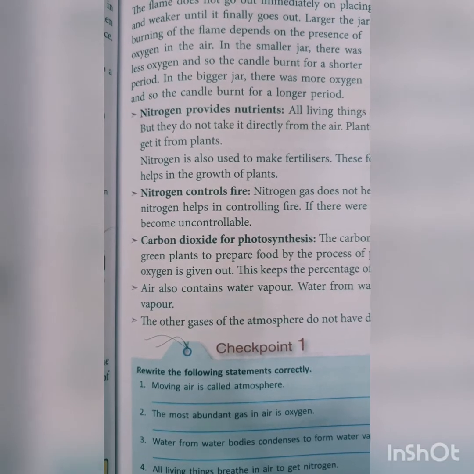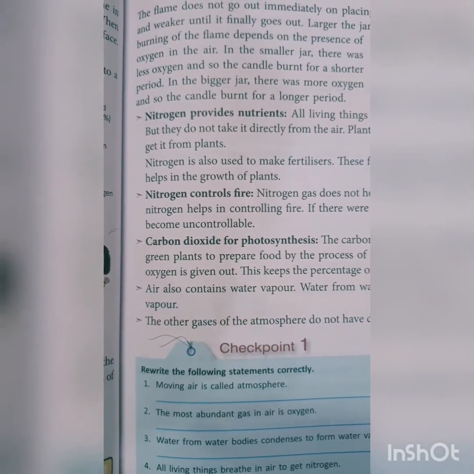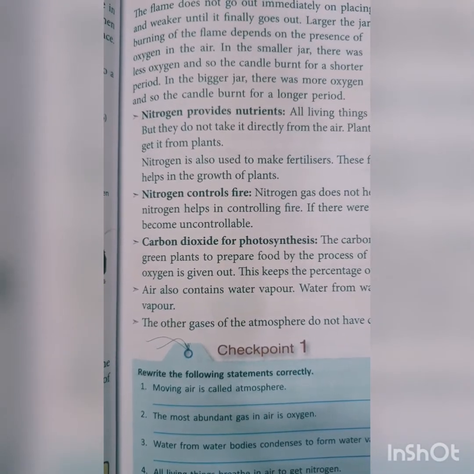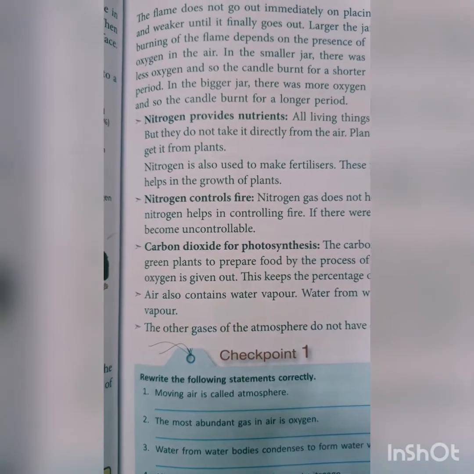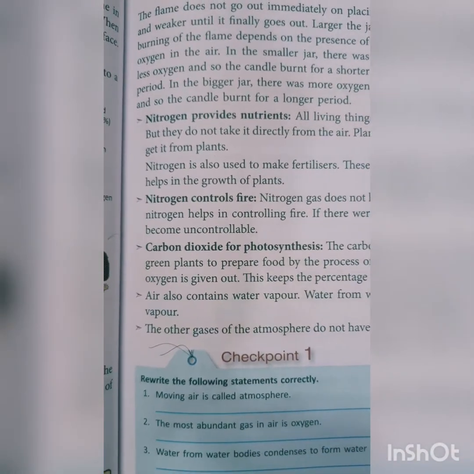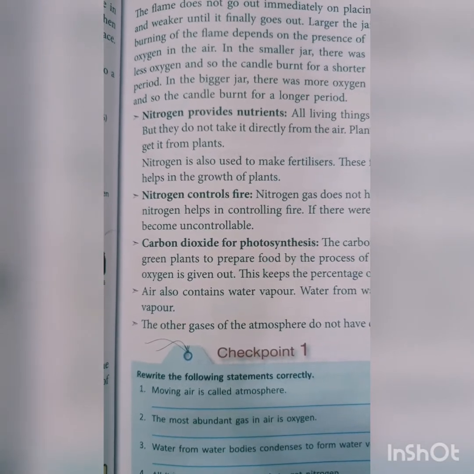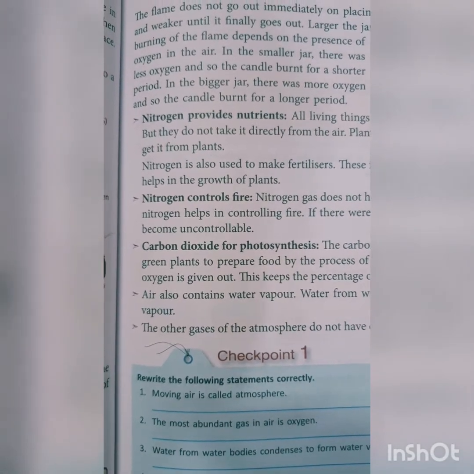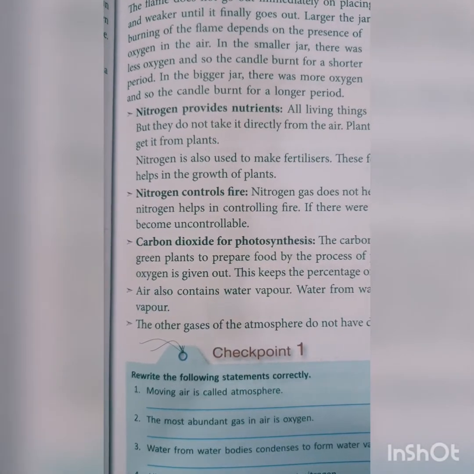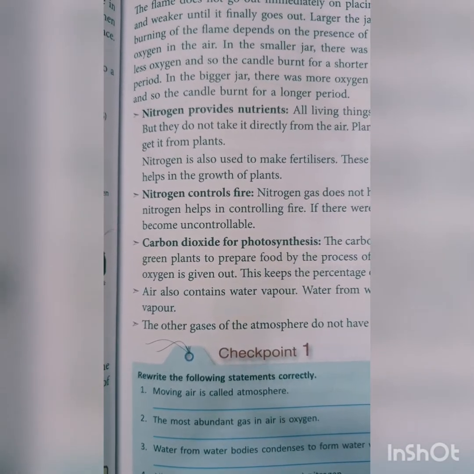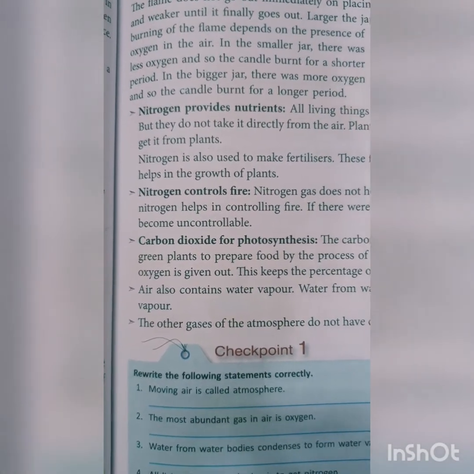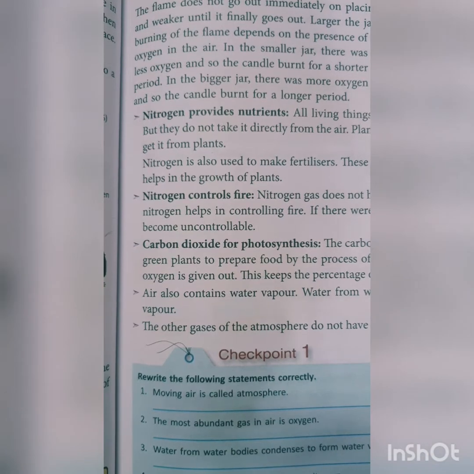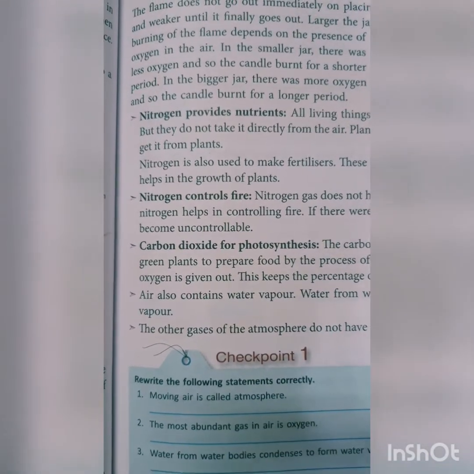Carbon dioxide is present in the air at 0.03%. Carbon dioxide is also one of the important gases of air that is used for photosynthesis. The carbon dioxide present in the air is used by green plants to prepare food by the process of photosynthesis. During this process, oxygen is given out. So this keeps the percentage of oxygen in the atmosphere constant.